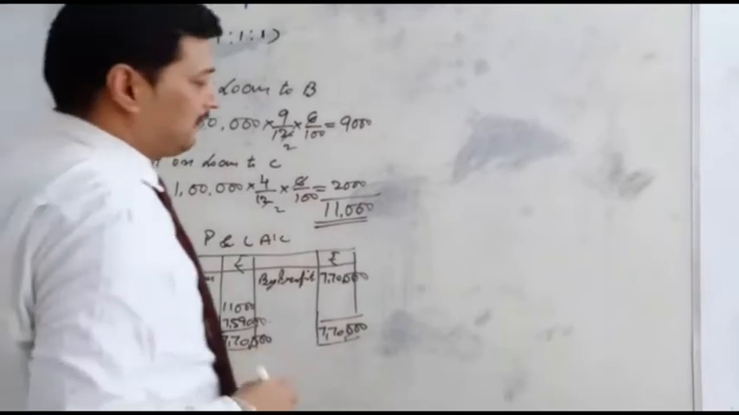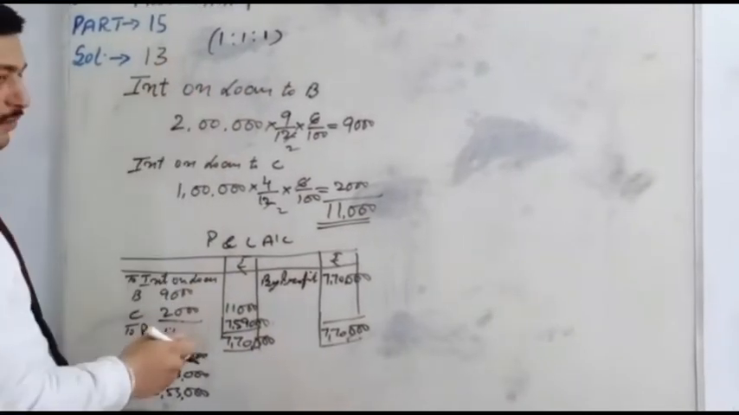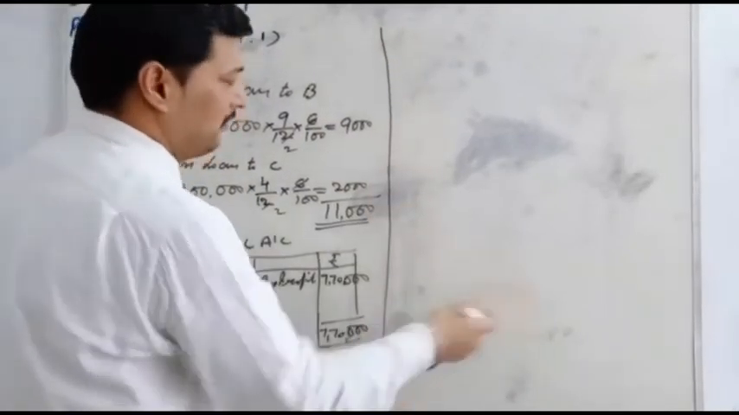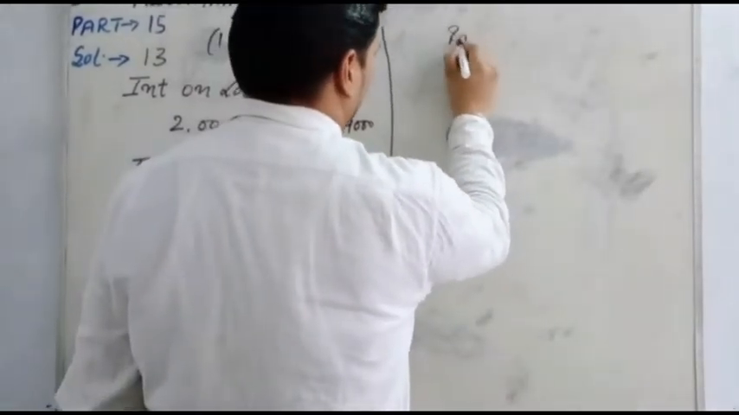Clear? Next, it is a working note. All the calculation is there on the working note, and the main work is on this side. You prepare the partners' capital account.